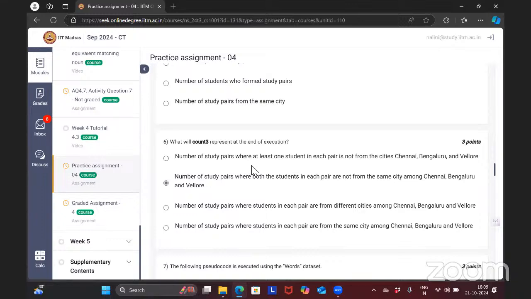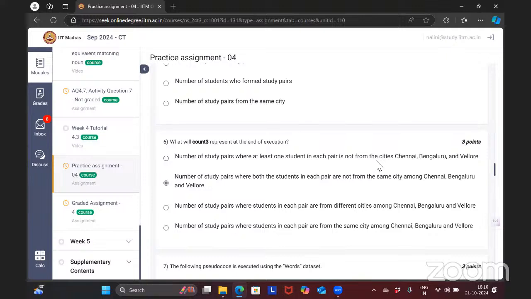Option A will not include students from the same cities among Chennai, Bangalore, and Vellore. What option A will include: it must include at least one student not from these three cities. It can be Chennai and Erode.